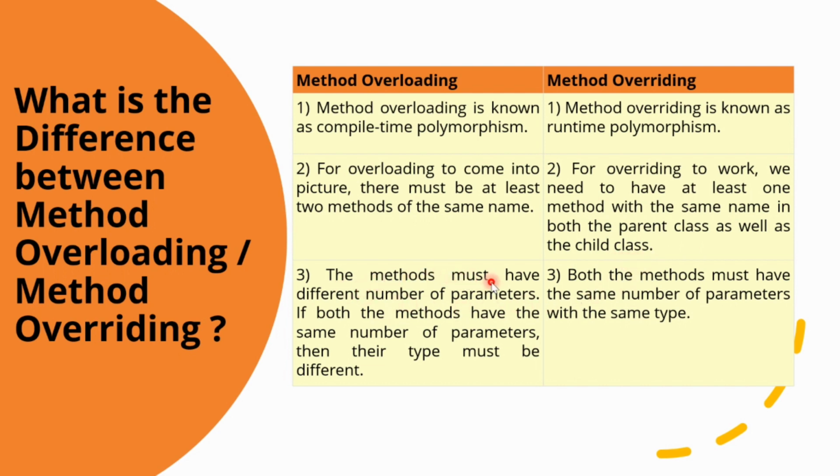The methods must have a different number of parameters in method overloading. If both methods have the same number of parameters, then the types must be different. In the case of method overriding, both methods must have the same number of parameters with the same types. So this is one of the very important questions, the difference between method overloading and method overriding.